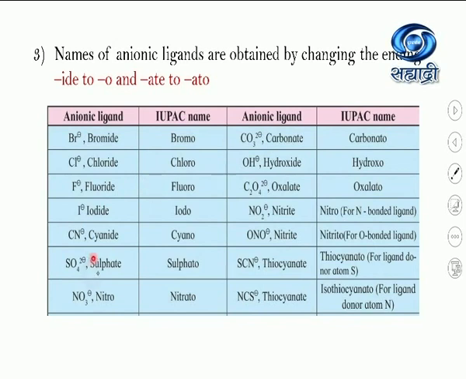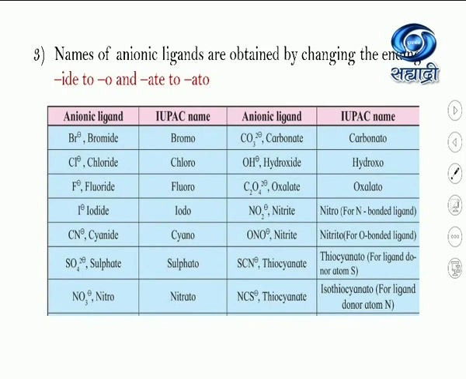Now see this sulfate ligand, SO4 2-. The ending is ATE. It changes to ATO. Sulfate to sulfato, nitrate to nitrato. In a similar way, carbonate to carbonato. These are only specific examples.